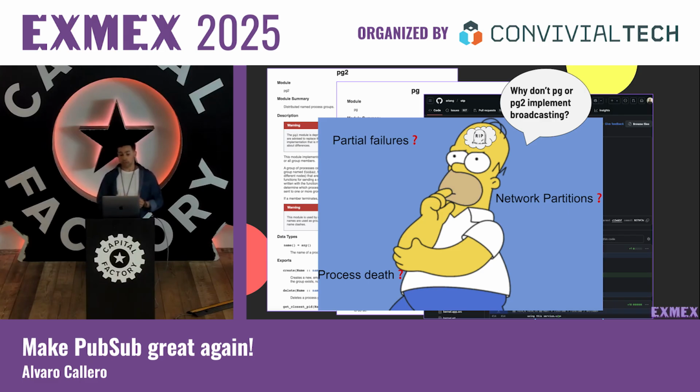Well, by the end of the day, what PG, the module of Erlang, will be doing is just a separation of concerns. It will focus on group management, like listing and retrieving the processes that belong to the group, and then all the logic related to message sending and error handling will be delegated to the user.